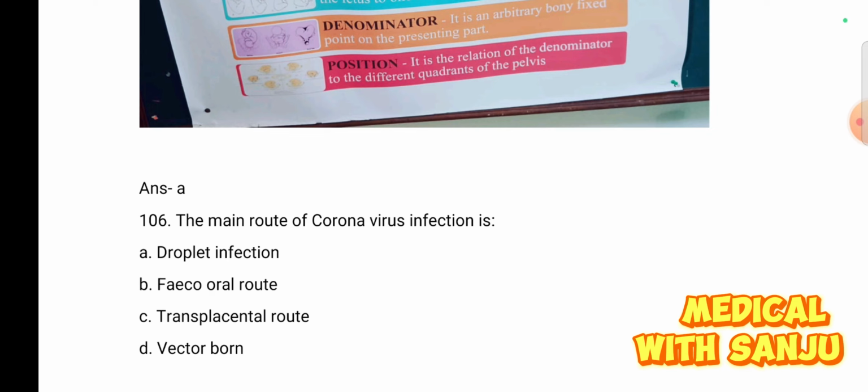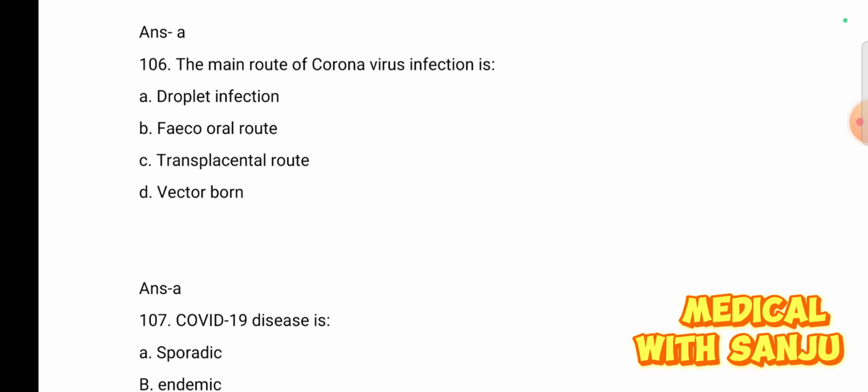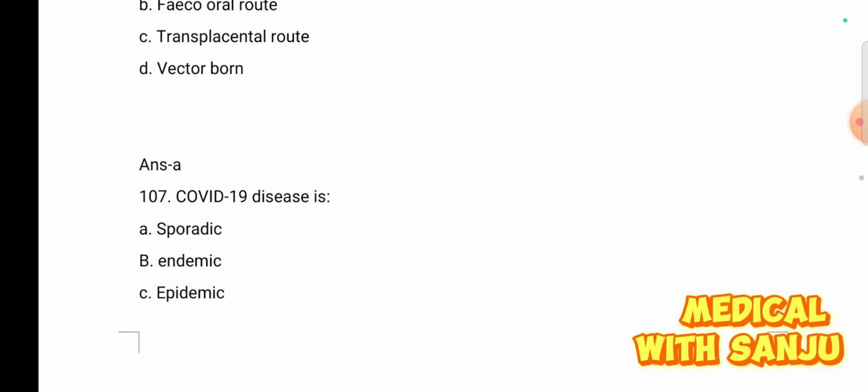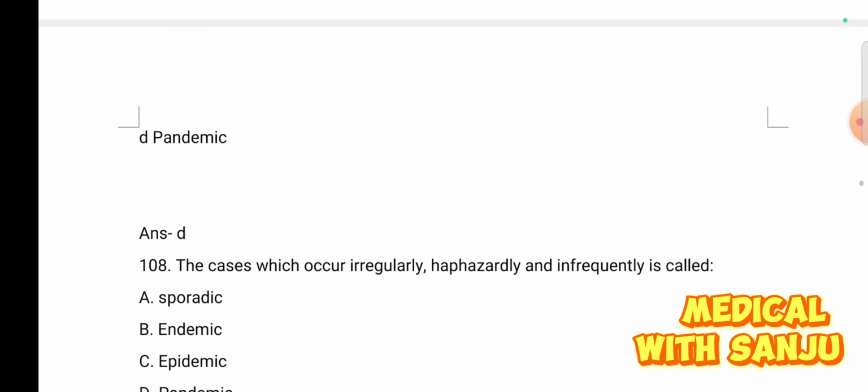Question number 106. The main route of coronavirus infection is: option A, droplet infection; option B, fecal-oral route; option C, transplacental route; and option D, vector-borne. This is droplet infection. Option A is the right answer. Question number 107. COVID-19 disease is: option A, sporadic; option B, endemic; option C, epidemic; and option D, pandemic. COVID-19 is a pandemic. Option D is the right answer.